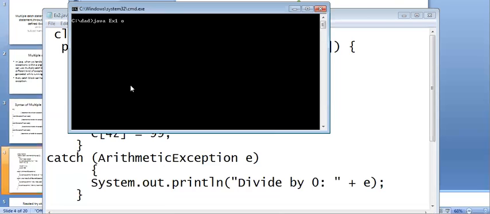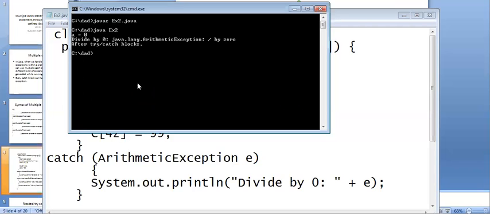So I run the code javac ex2 dot java, sorry, ex2 dot java. Then I go for java ex2. We got what here? Divide by 0. I think this is an arithmetic exception.